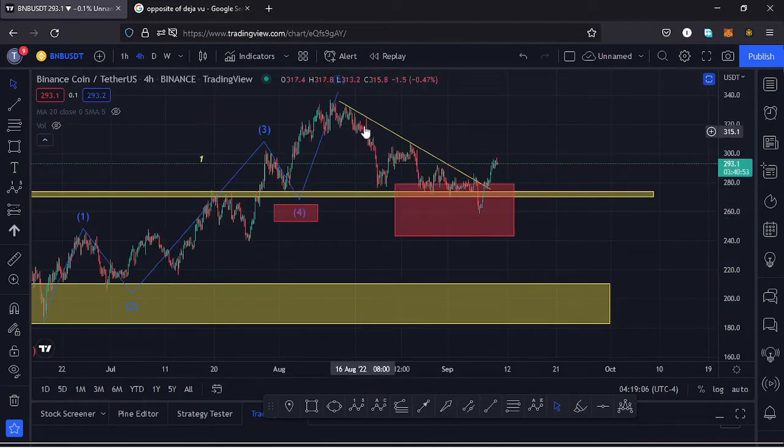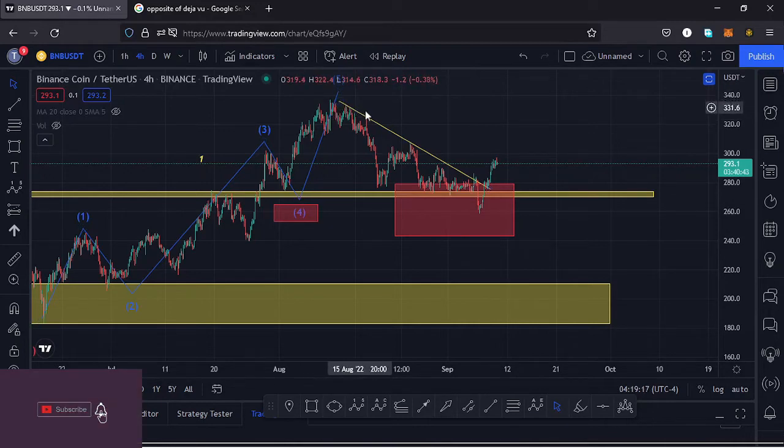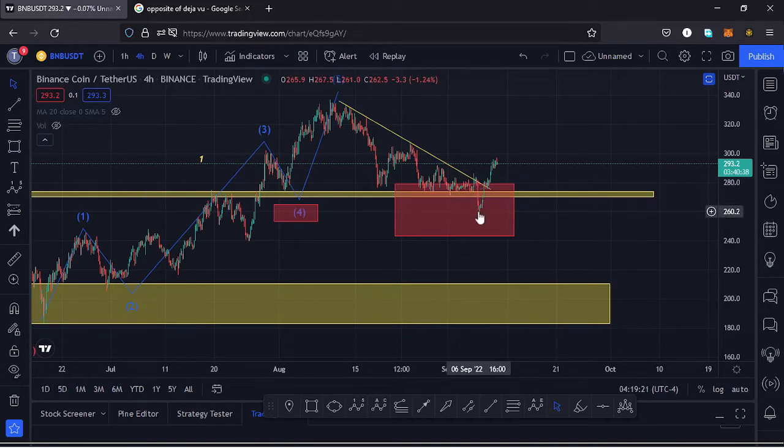And you can see in this movement right here, we came down into that red target area. We even had a bit of a fake out over here. We also formed a chart pattern over here, which is a triangle, and we had a bit of a fake out to the lower side, lost that key area of support at around the $272 mark. Then we saw a very nice bounce to the upside, and it's possible that maybe we have seen the low for that second wave, and whatever is in formation right here, this might be what is forming a third wave to the upside. That is a higher Elliott wave count 3 to the upside.